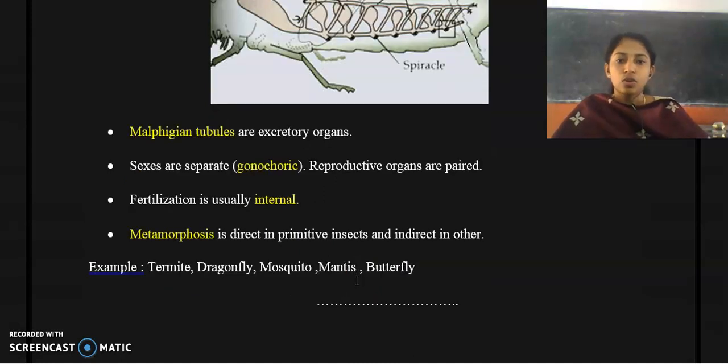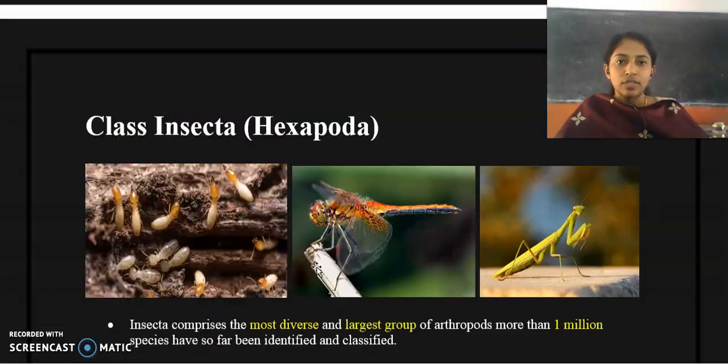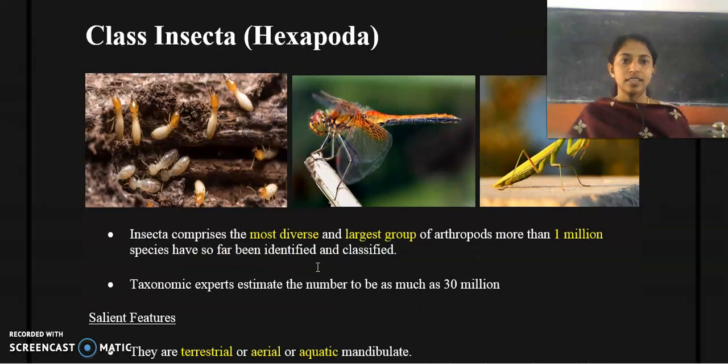So that's all about the salient features of class Insecta or class Hexapoda. Here are some examples: termites, dragonfly, mosquito, mantis, butterfly, etc. These are some of the members of class Insecta. So that's all about class Insecta. Thank you.